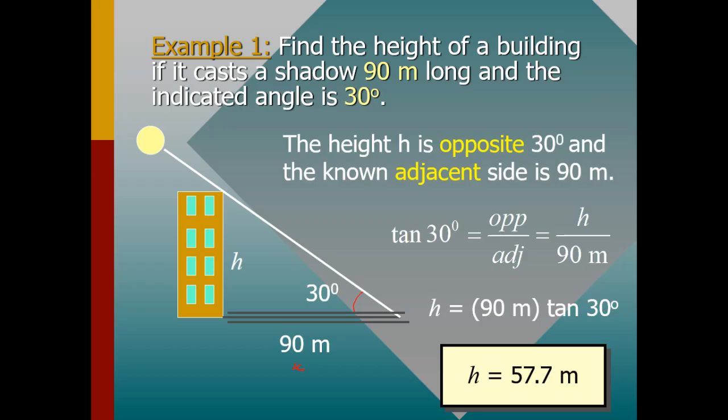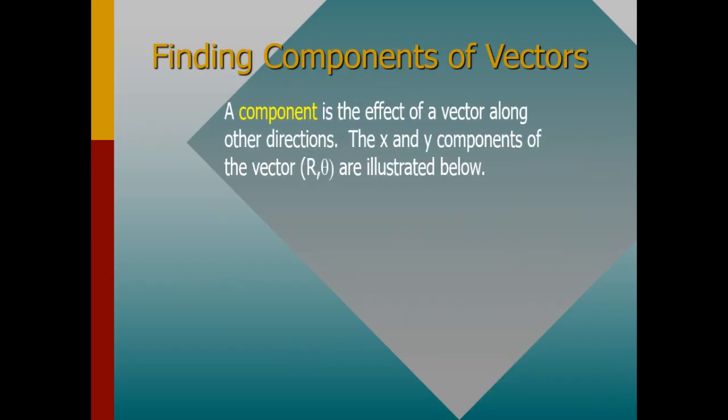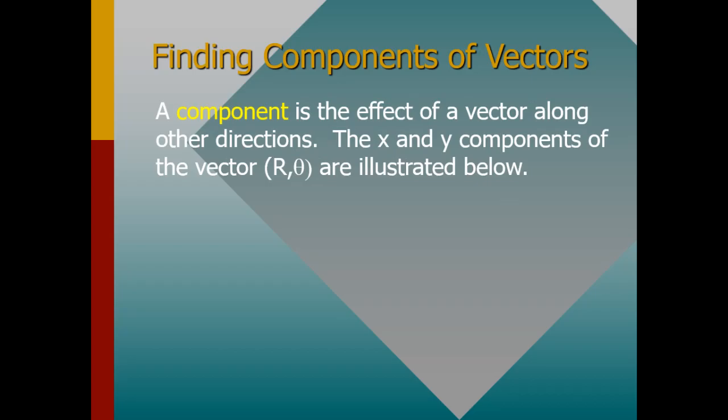So let's quickly look at finding the component of a vector. You need to understand that a component is the effect of a vector along other directions.